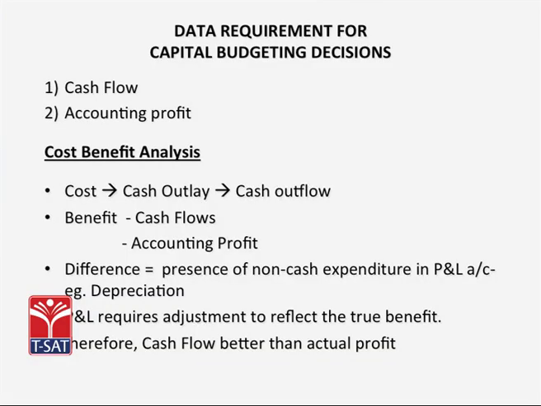The data which is required to take these investment decisions or capital budgeting decisions is either the cash flow or the accounting profit. We always estimate what are the costs associated with the investments and what are the benefits which are associated with the investment. So either you could take cash flow or accounting profit.